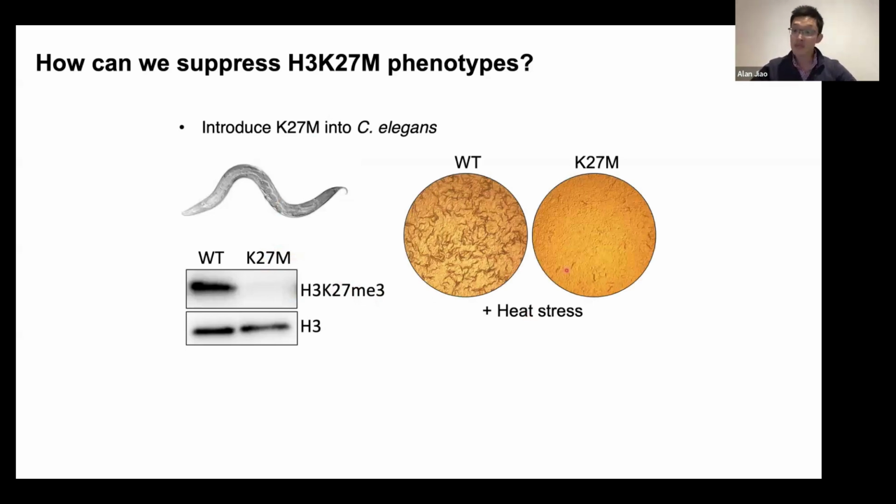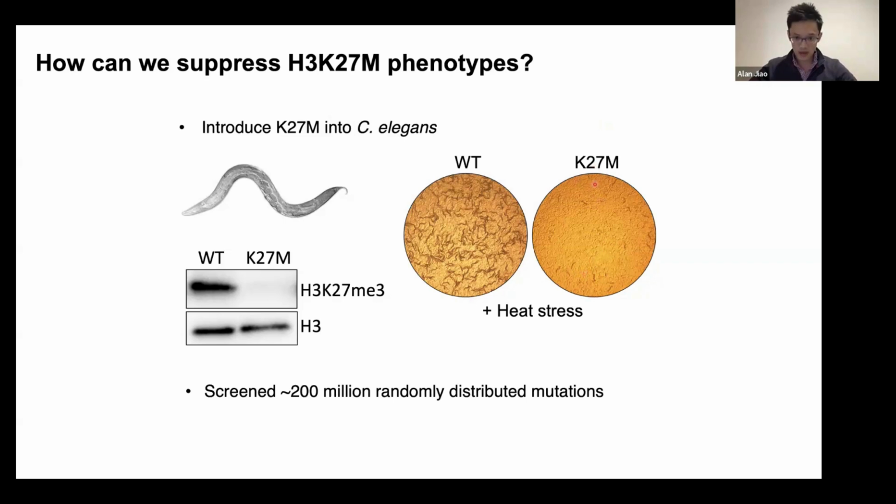And so these mutants would grow fine at optimal temperatures, but if you heat stress them, they became almost completely sterile. What that means is before heat stressing, we can grow up a lot of these animals, then mutagenize them, and then shift them to a higher temperature and just wait. And so after a few generations, any animal that still remained fertile probably got a mutation that could suppress K27 phenotypes. And so we did the screen quite a few times.